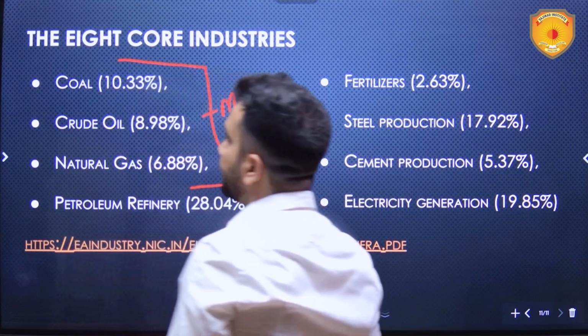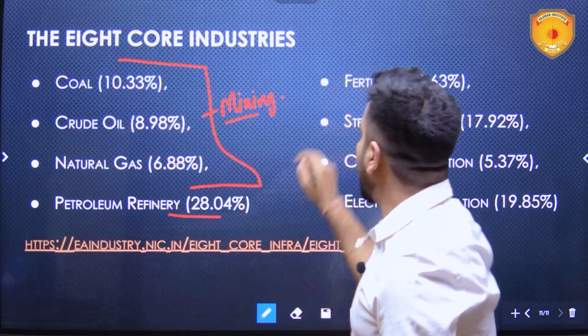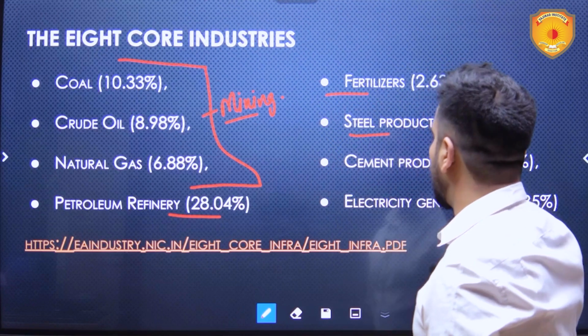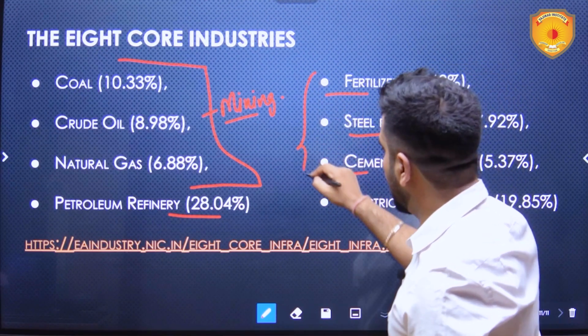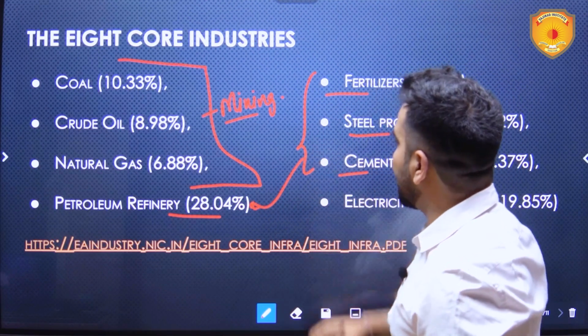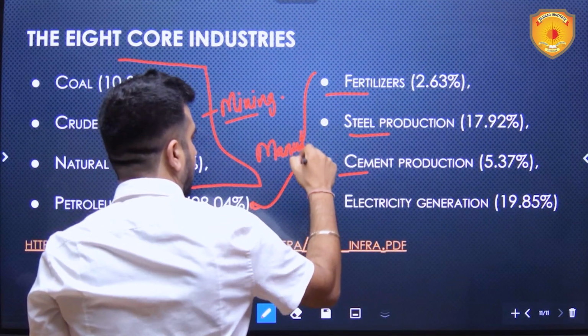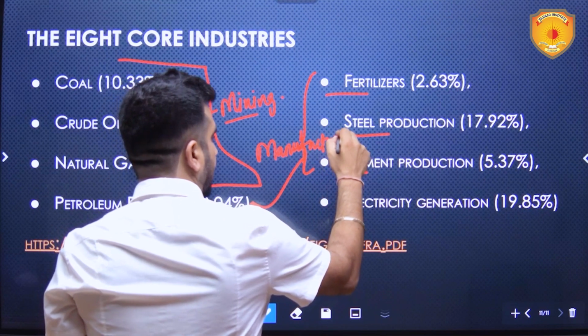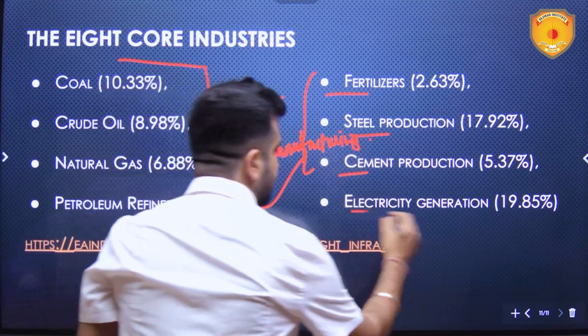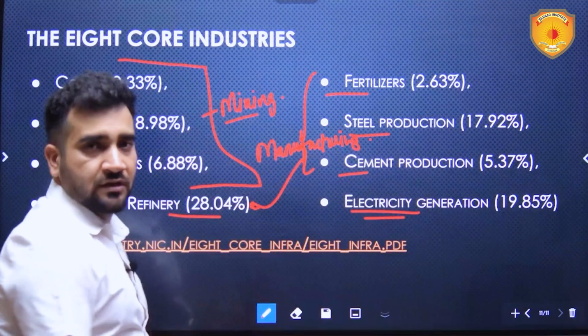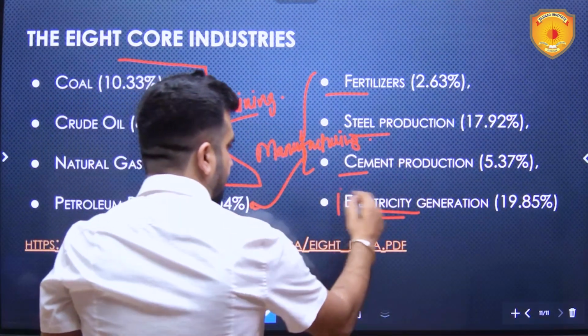because we mine them. Petroleum refinery, fertilizers, steel production, cement production. These are related with manufacturing. And electricity generation. Electricity generation is a separate unit over there.